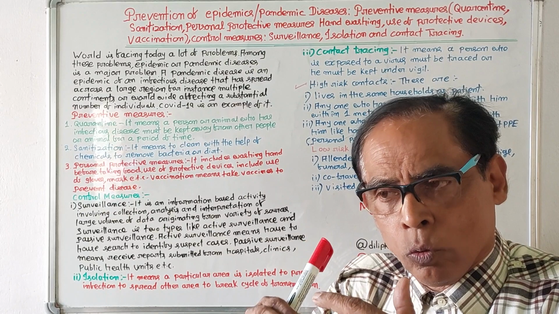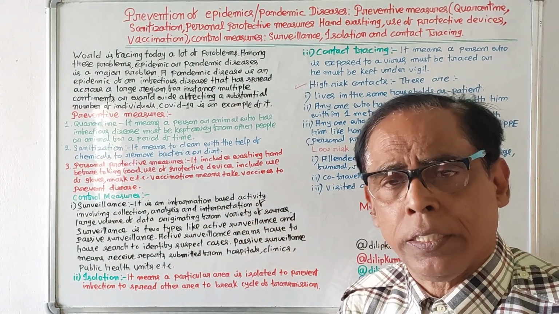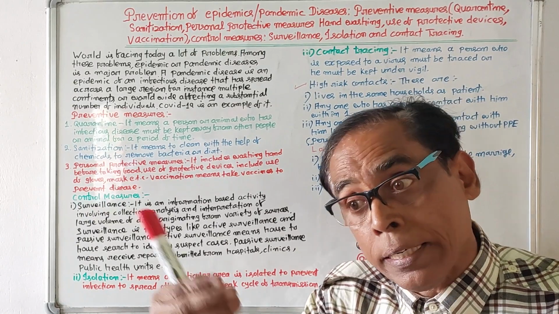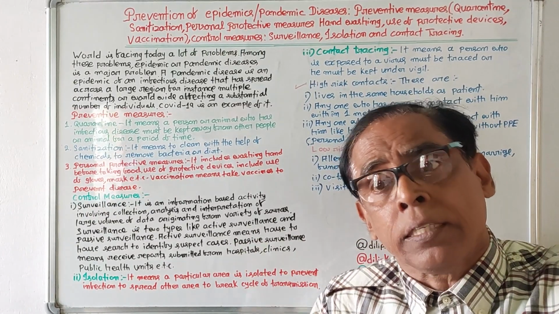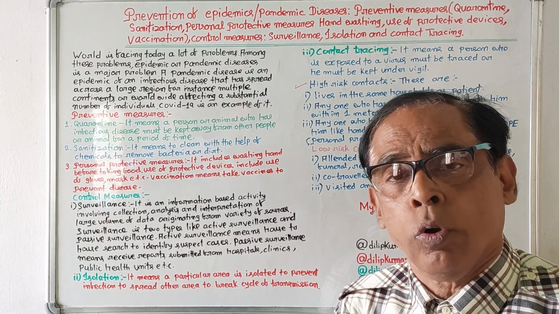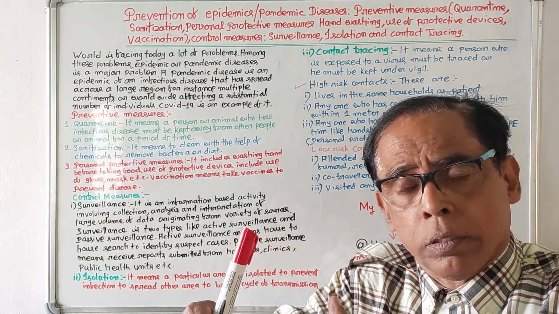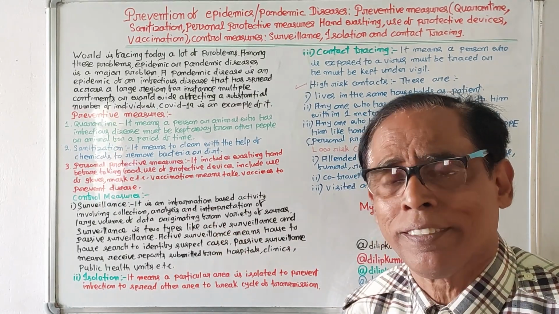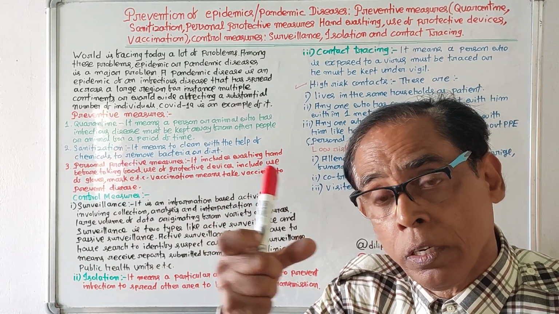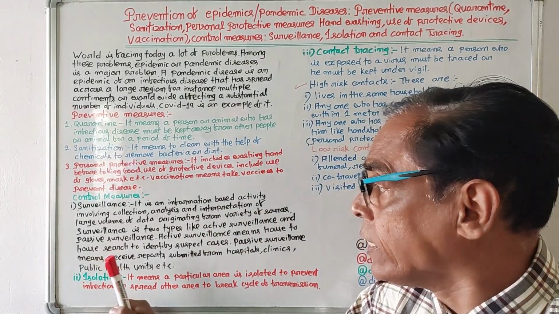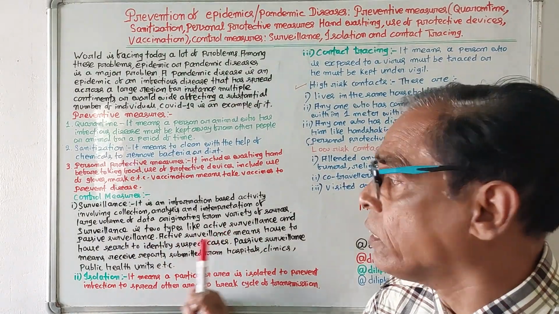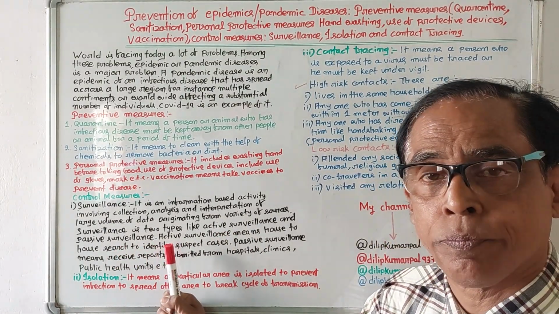So, to control a pandemic disease, data relating to it will be collected, analyzed, and interpreted, having been collected from different sources. By this, a pandemic disease can be controlled. And surveillance is of two types. One is active surveillance, the other is passive surveillance.